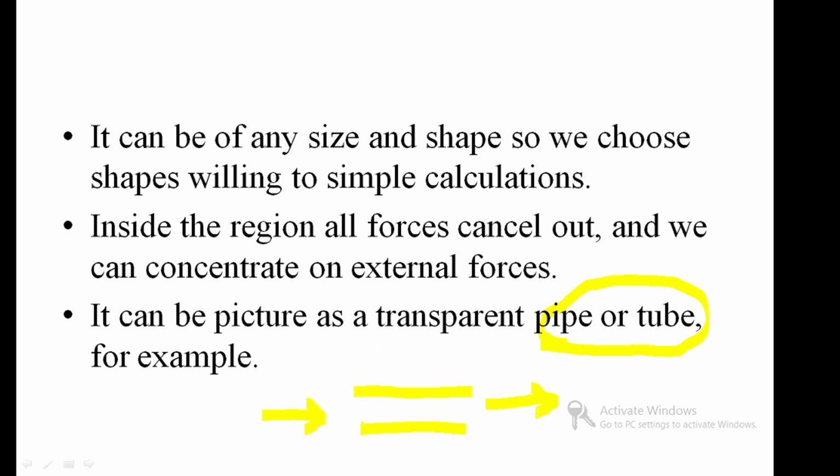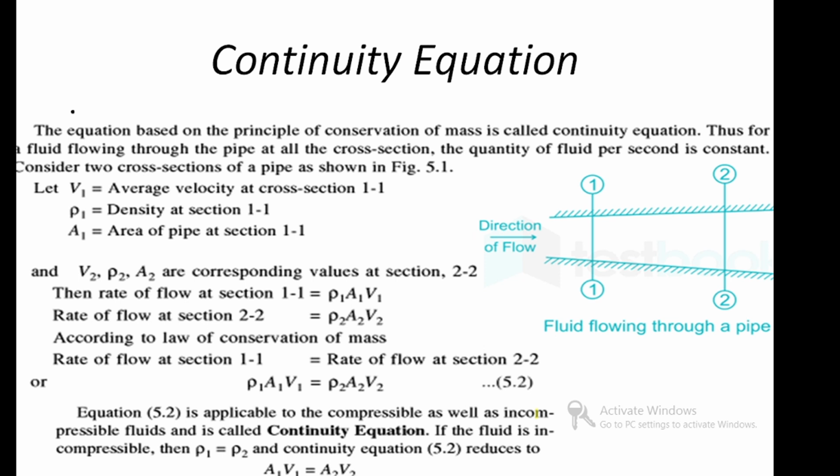Next, let's go for the continuity equation. This is the one dimensional continuity equation. The equation is based on the principle of conservation of mass. Conservation of mass is called the continuity equation. Thus, for a fluid flowing through a pipe, at all cross sections the quantity of fluid per second is constant.